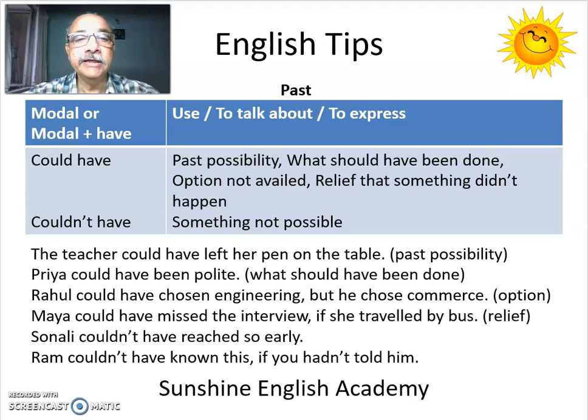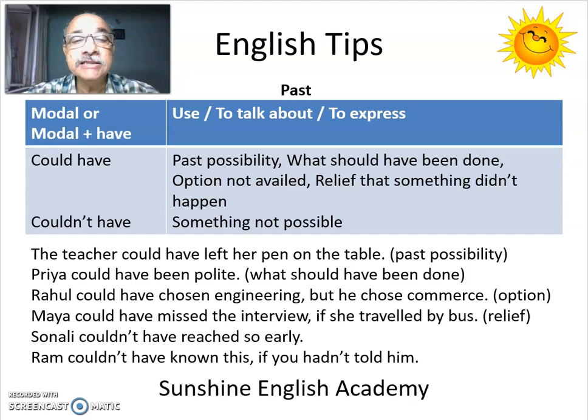So now let's look at could have and couldn't have. When we talk about past ability, we can use could without have. But for other uses, we must use have along with could to talk about the past. Let's look at the examples. The teacher could have left her pen on the table.